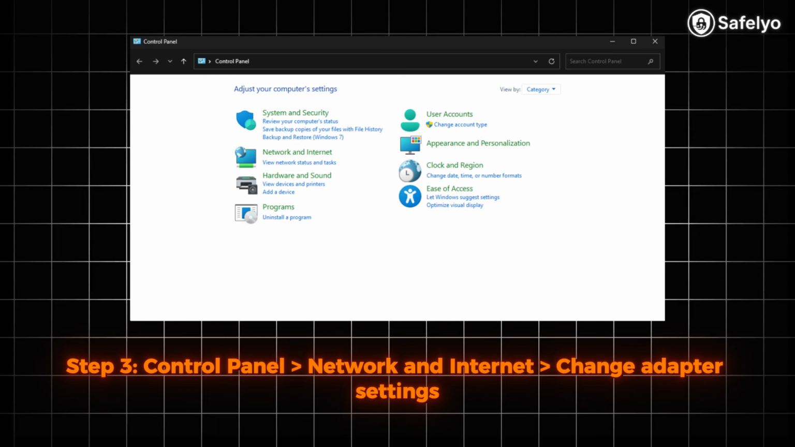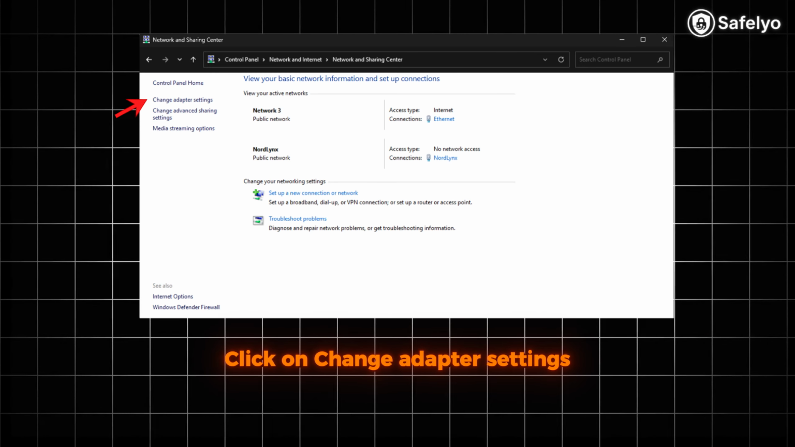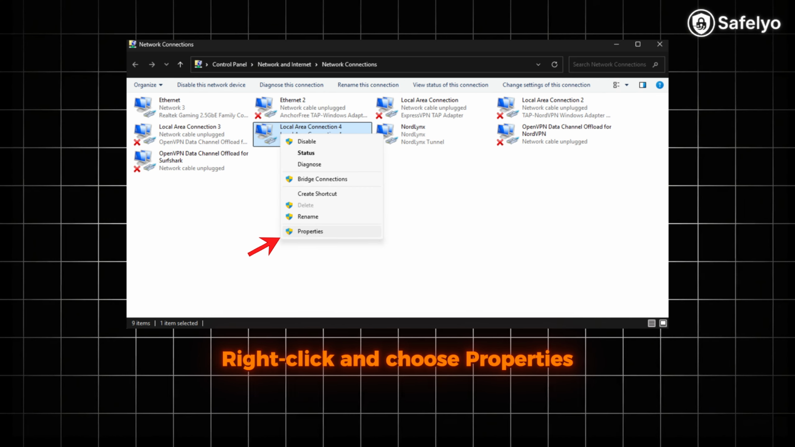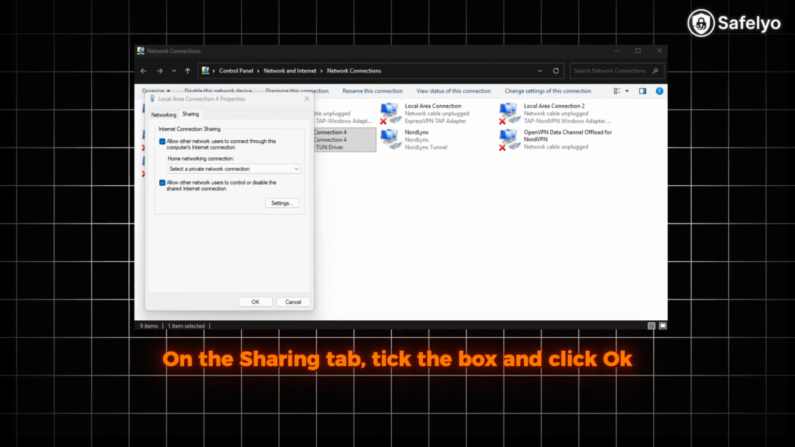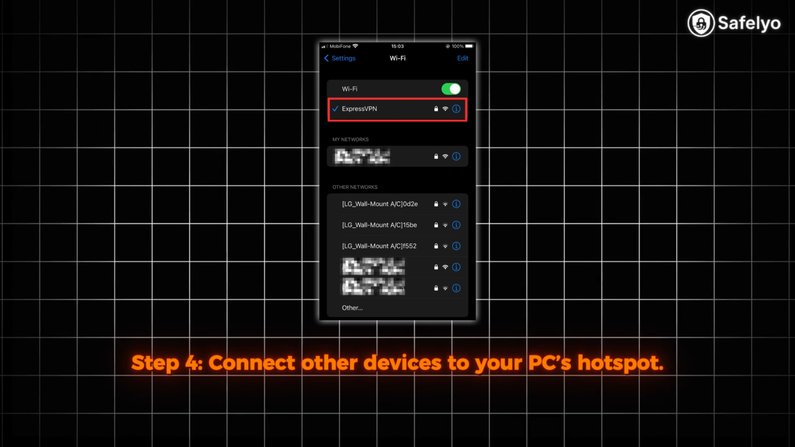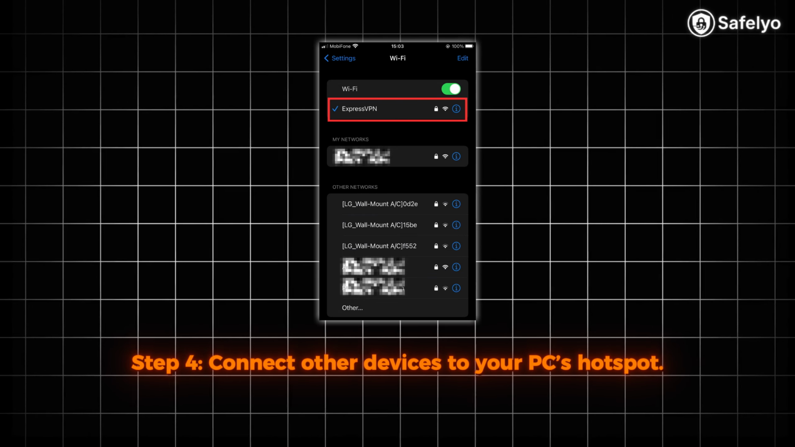Step 3. Go to Control Panel and choose Network and Internet. Click on Change Adapter Settings. Right-click and choose Properties. On the Sharing tab, tick the box and click OK. Step 4. Connect other devices to your PC's hotspot, and they'll use the VPN.